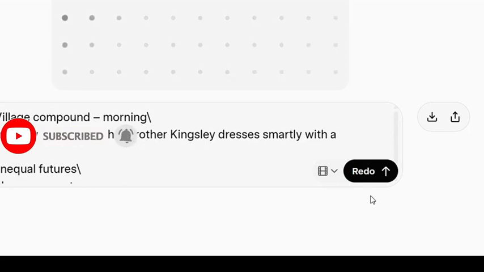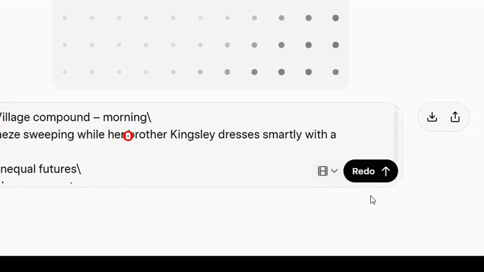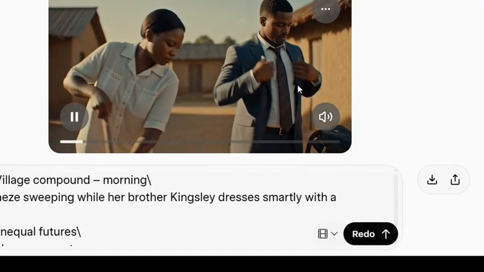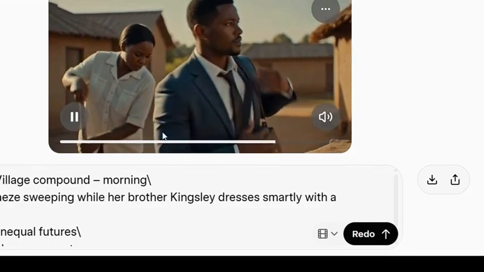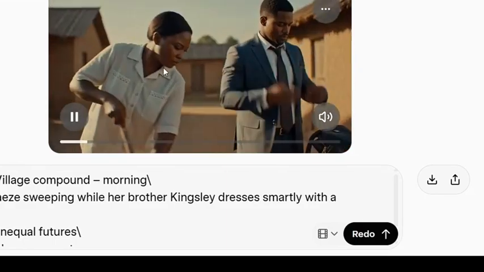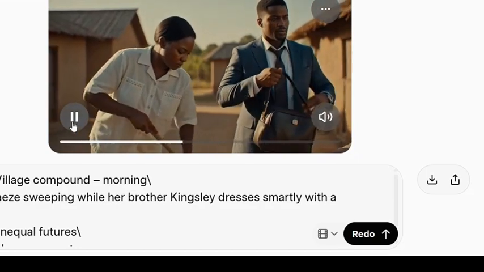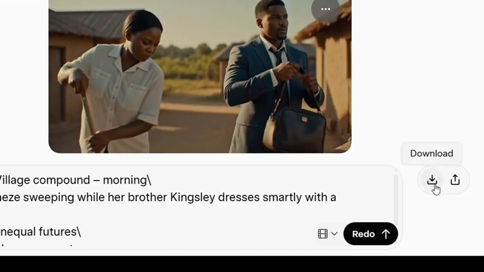Now, Grok AI has successfully generated our video for us. Now, let's see the video. As you can see, this is the video where Adeze was sweeping, just the way the prompt says. Now, the next thing we are going to do is to post this, and after we post this, we click on download, and it's going to download this to our phone.